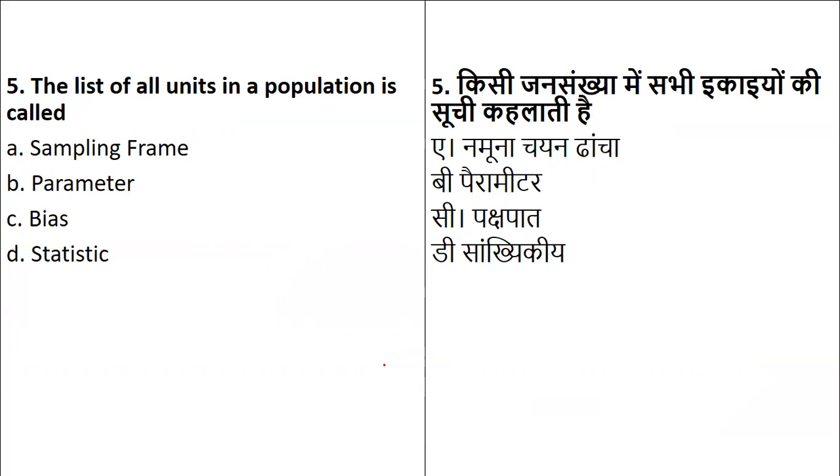I'll repeat again. Whatever list is given in the population, it is called as what? Is it called as the sample frame? Is it called as the sampling frame? Or is it called as the parameter? Is it called as a bias? Or is it called as statistic? So yes, the one in which the list of all the units in the population is given is called as sampling frame. So you have everything in one specific list, and that everything will be listed. It will be called as sampling frame.